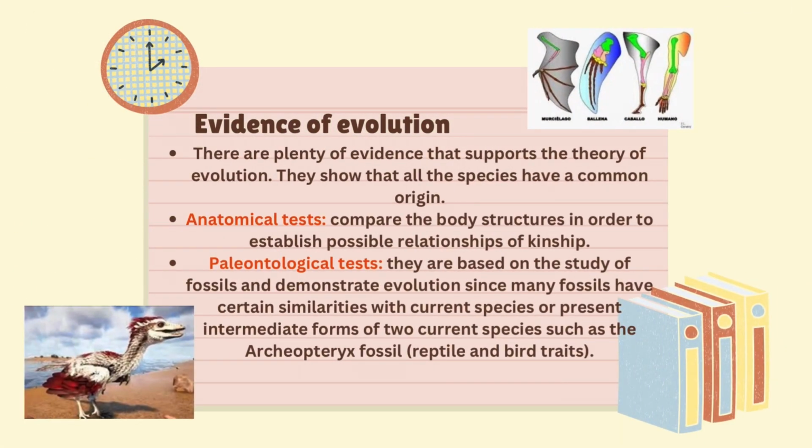Evidence of evolution. There is plenty of evidence that supports the theory of evolution. They show that all the species have a common origin. Anatomical tests compare the body structure in order to establish possible relationships of kinship.